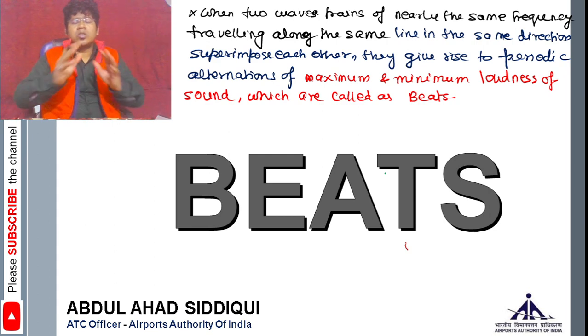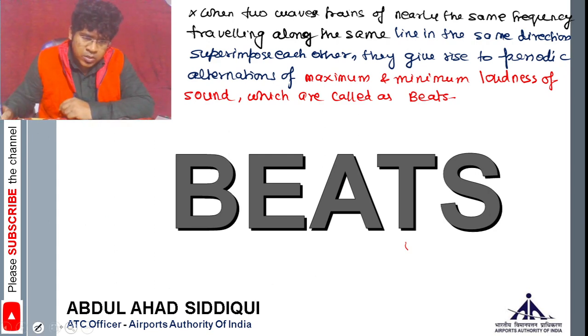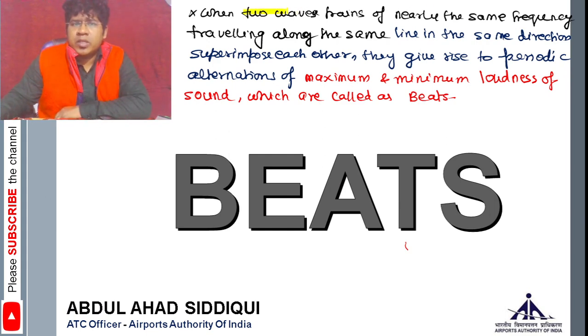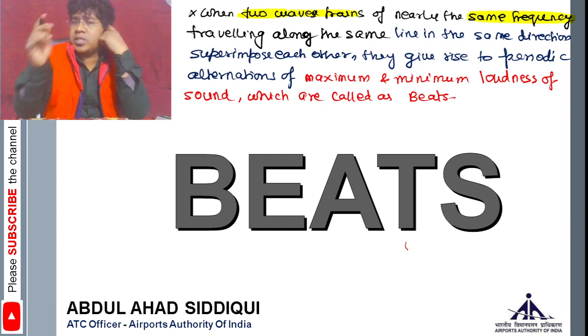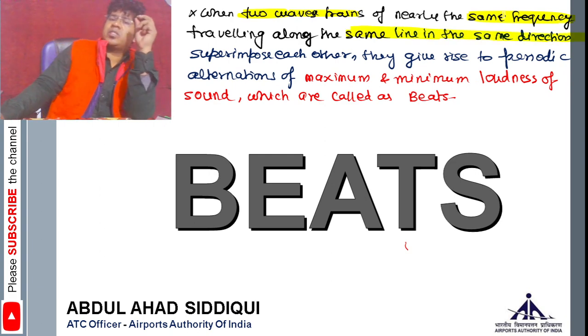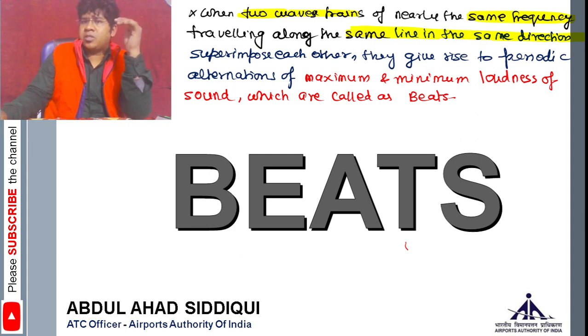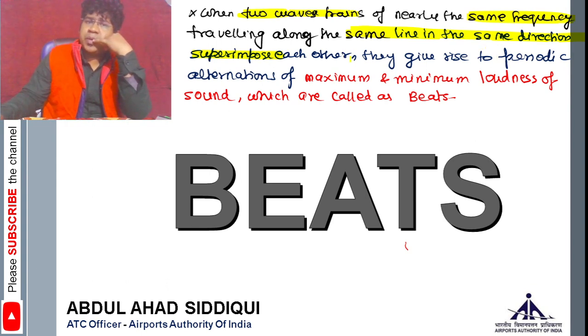So try to understand what you get from it. The simple thing is, you should have two wave trains of nearly the same frequency, traveling in the same line in the same direction. Very important, these three criteria: same frequency, same line, same direction. When they superimpose each other, they give rise to periodic alternation.